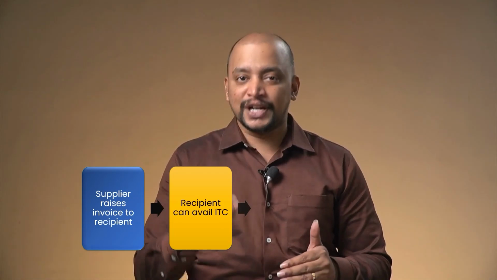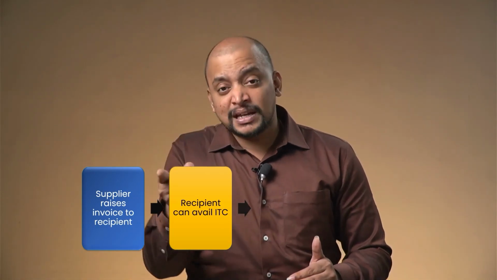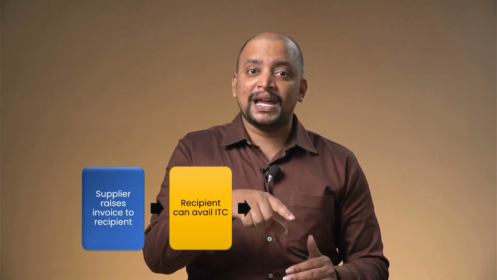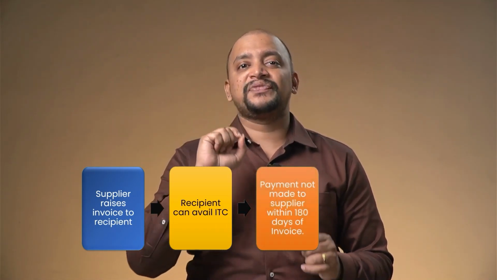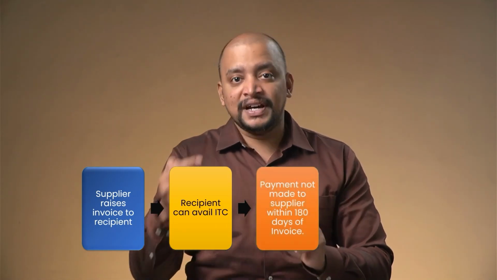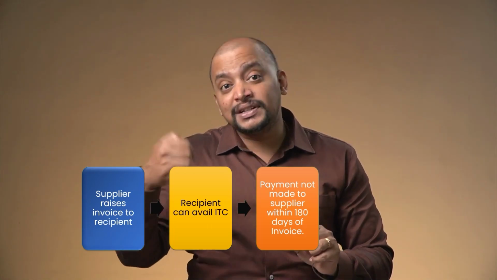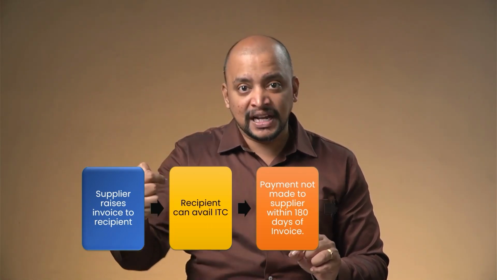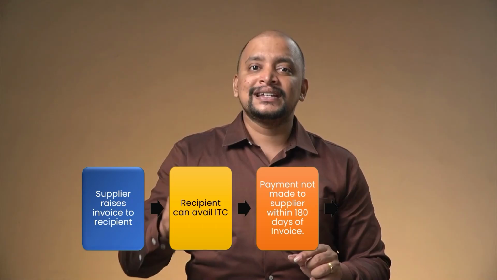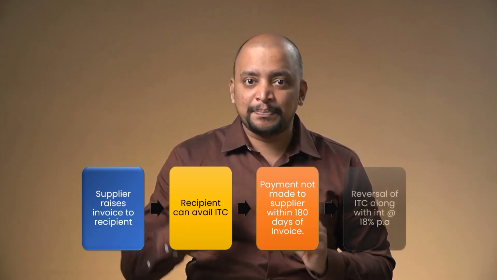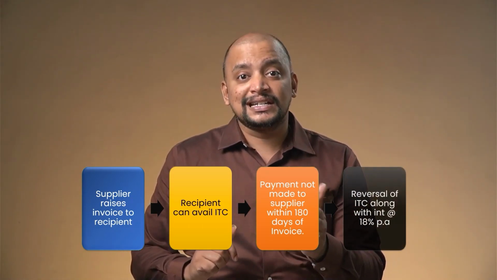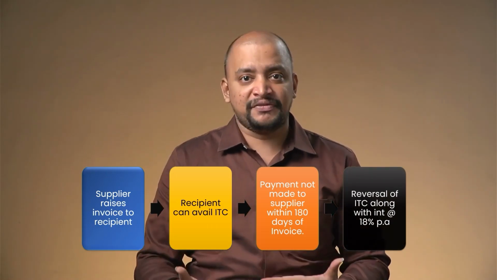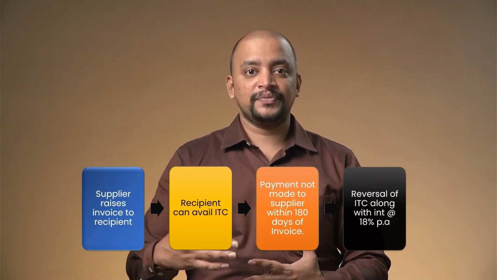However, there is a condition that as per section 16 subsection 2 read with rule 37, the recipient has to make payment to the supplier within 180 days from the date of invoice. Otherwise, the recipient should reverse so much of the ITC availed along with interest at the rate of 18% per annum from the date of availment till the date of reversal. This was the provision before.